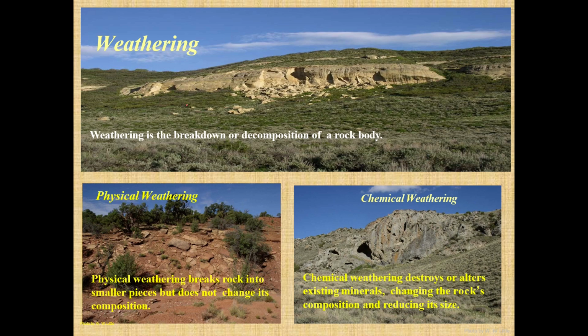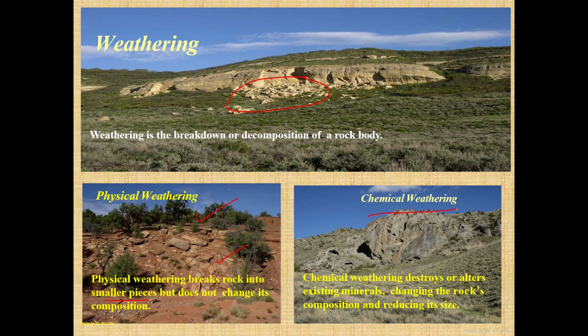So what is weathering? Weathering is the breakdown or decomposition of a rock body, rock structure. It can be physical, that is disintegration of rocks into smaller pieces where the composition is not changed, that is, chemical composition is not changed.